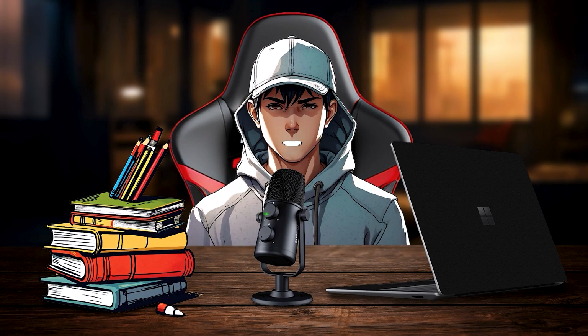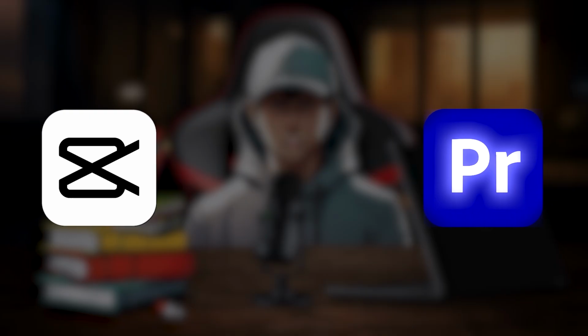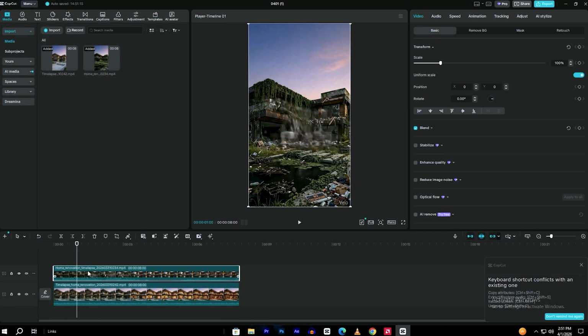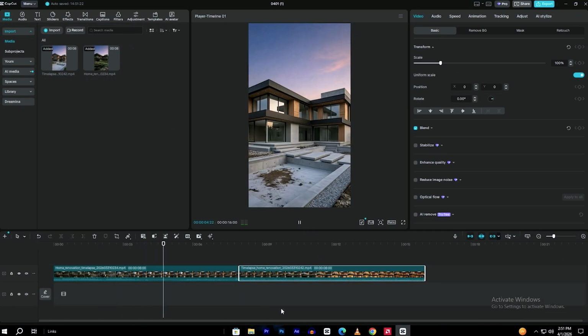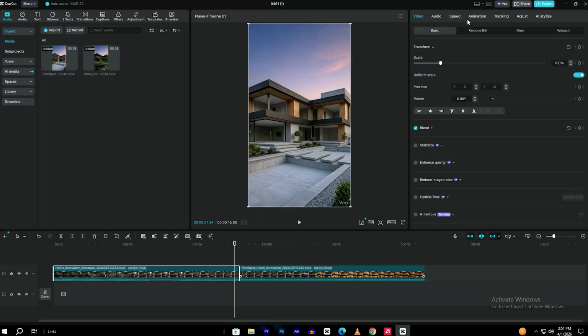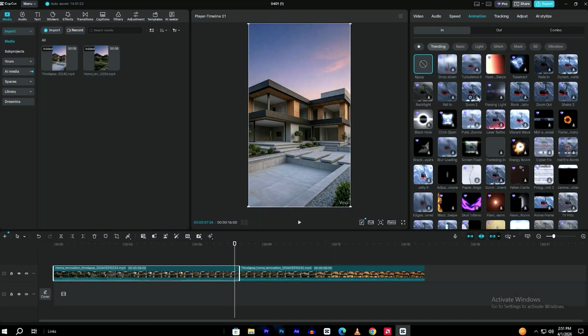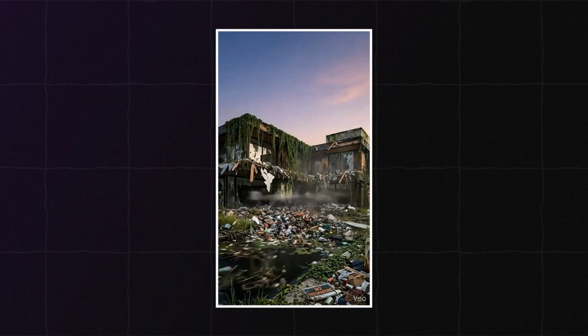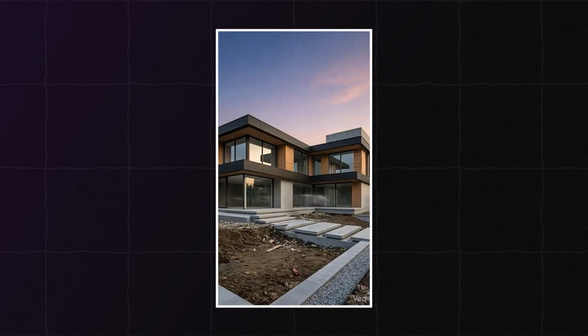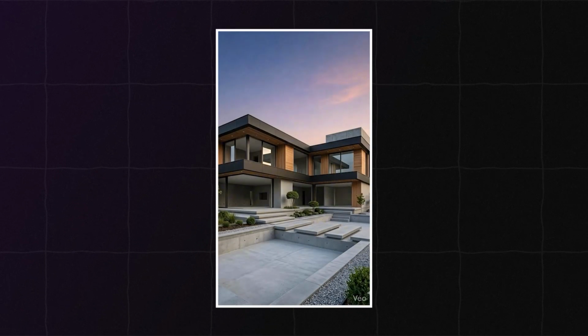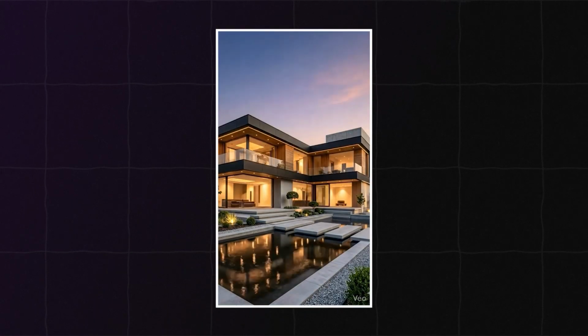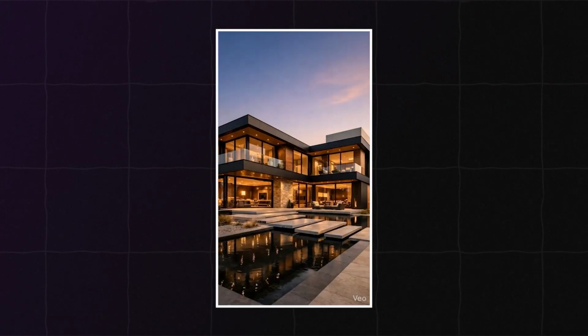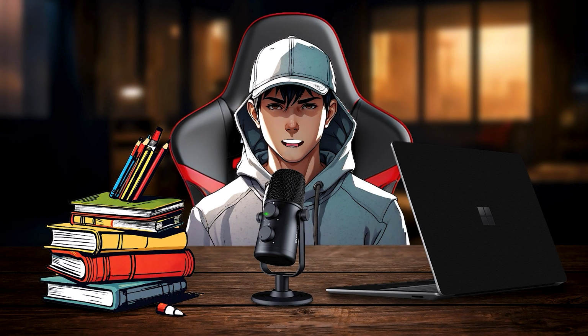Finally, open any editing software like CapCut or Premiere Pro, import both clips, place them in sequence, add smooth transitions, and most importantly, use satisfying background music because that's what makes these videos go viral. And just like that, your AI home renovation transformation video is ready.